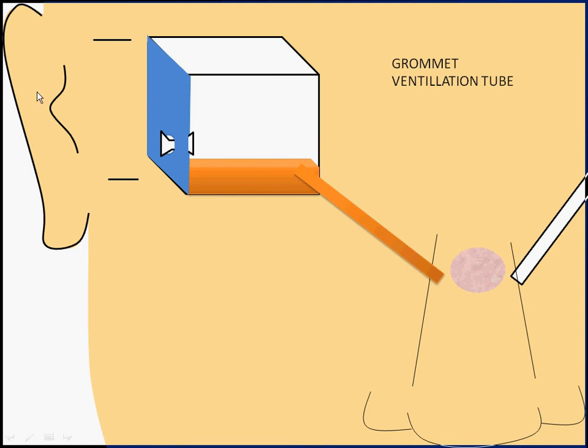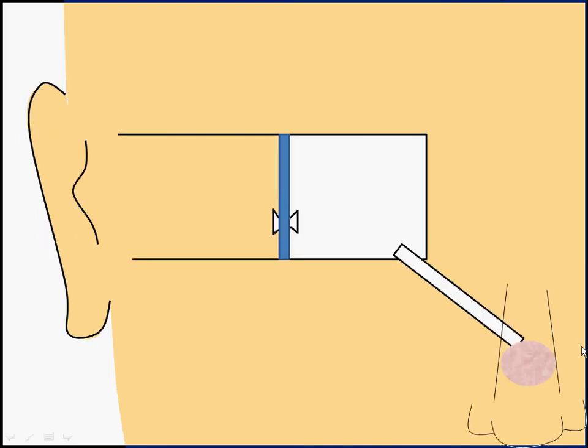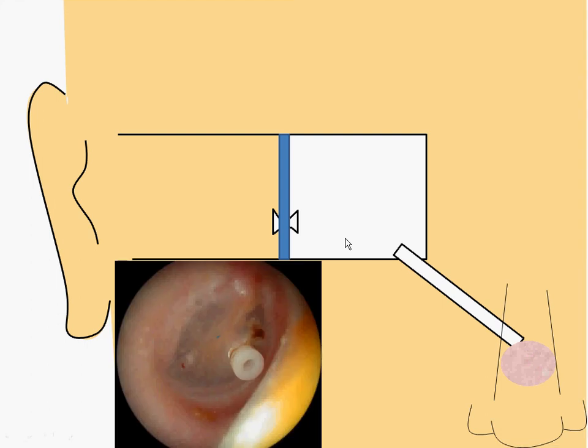So you have a combined procedure in which the fluid is drained, a ventilation tube or a grommet is inserted, and the adenoids are removed. This again is done from behind the palate and not through the nose. Through the nose, endoscopic control is used, but the major part of the operation is performed from behind the palate, so there is no external cut or scar, and usually this is quite a painless operation. So it leads to complete recovery, and the child gets back hearing.